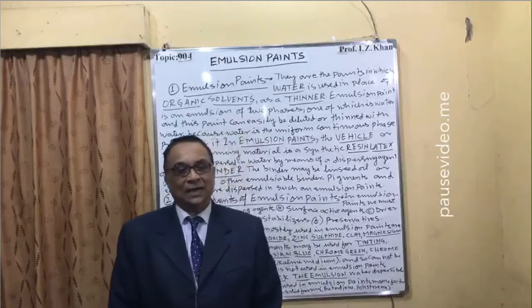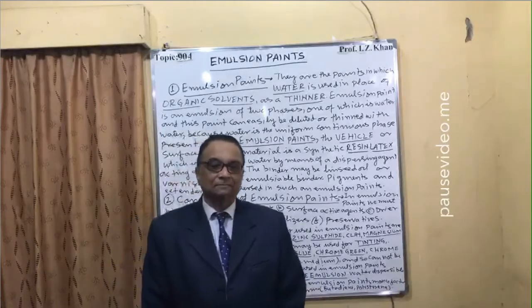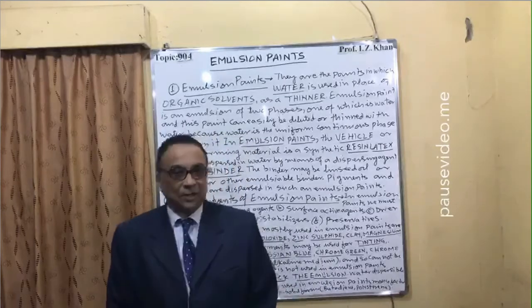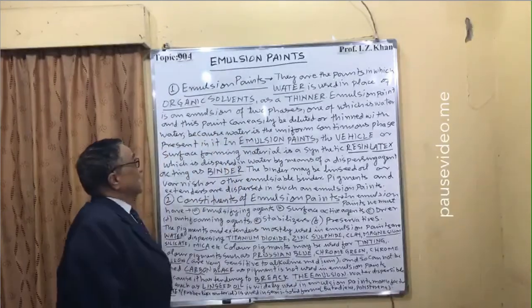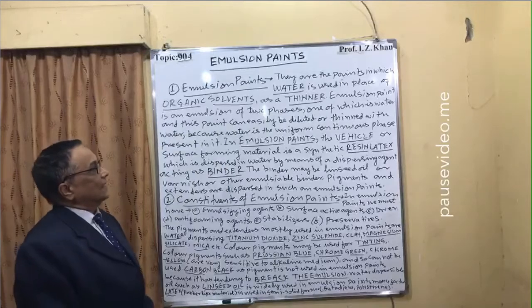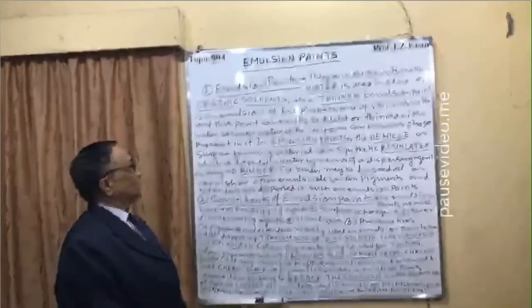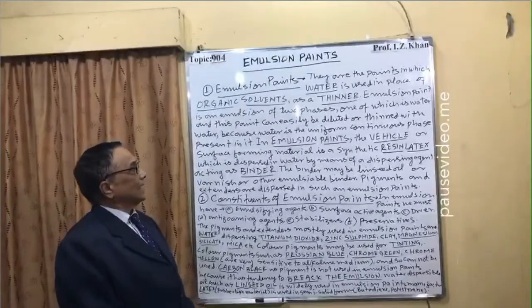It can be butadiene, it can be polystyrene, that is added in the form of semi-solid. So here, number one, emulsion paints are the paints in which water is used in place of organic solvents as a thinner.